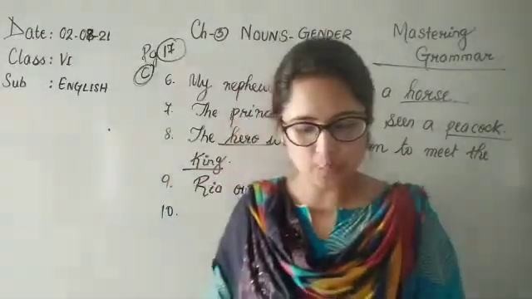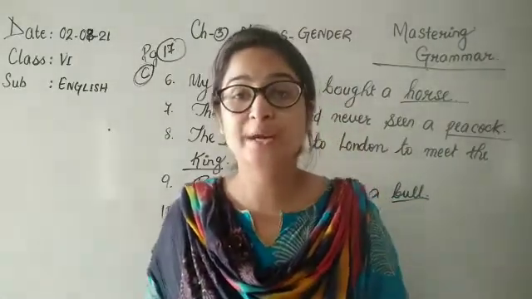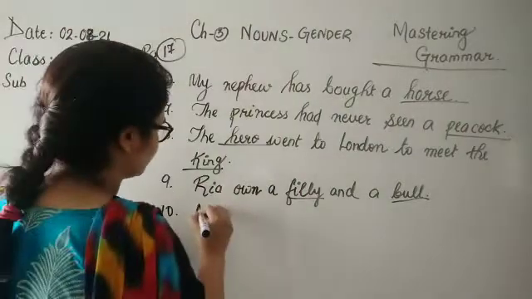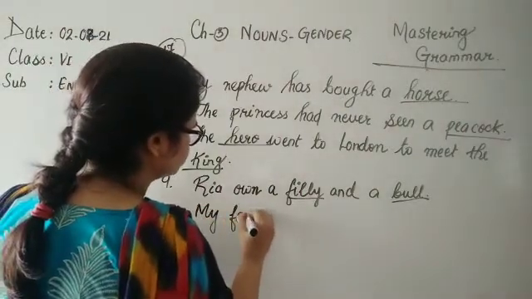Number 10 now, the last one of this exercise. My mother is the only woman in the neighborhood who can write Urdu. So let's write this one. My mother. Mother becomes what? Father.